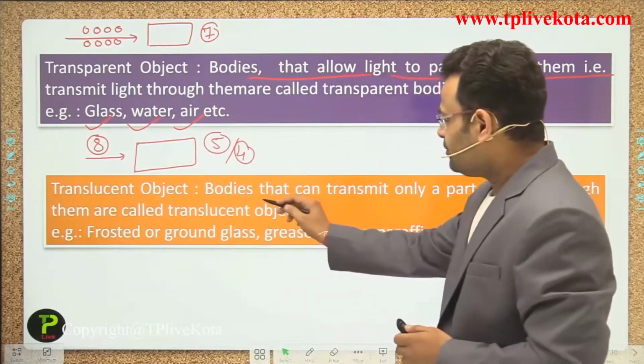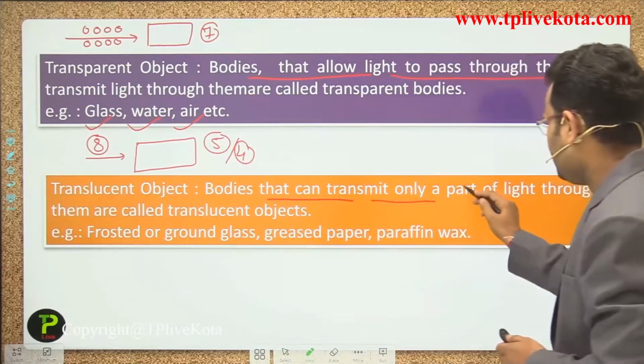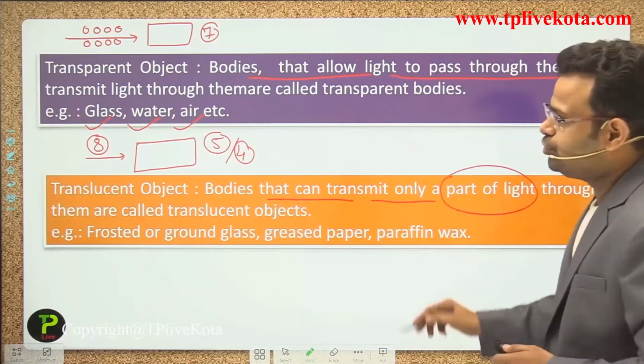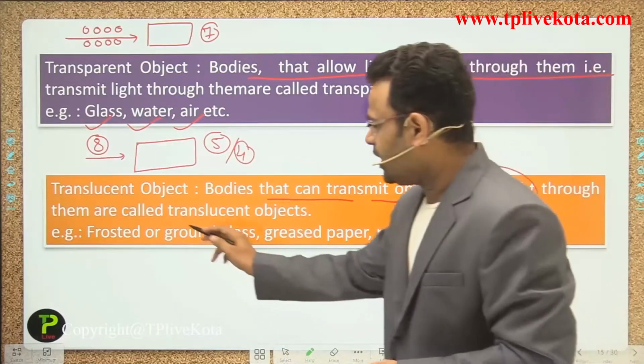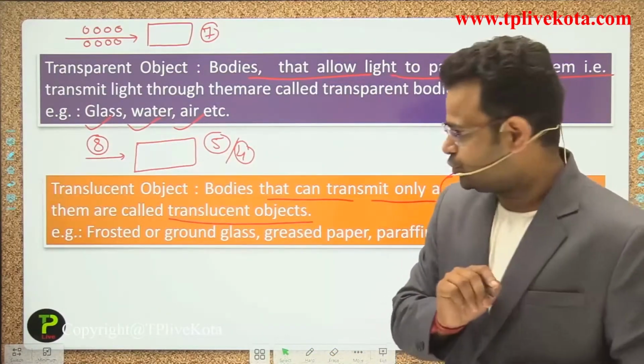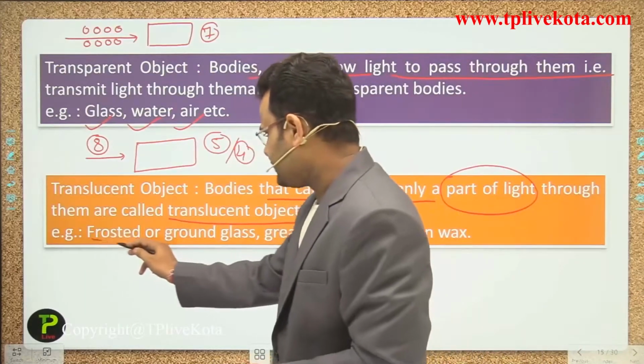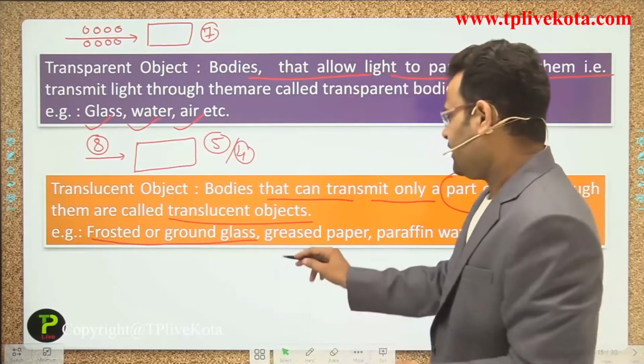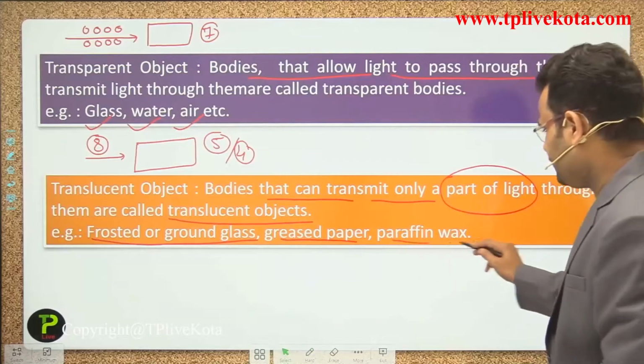So bodies that can transmit only a part of light through them are called translucent objects. Examples are frosted or ground glass, grease paper and paraffin wax.